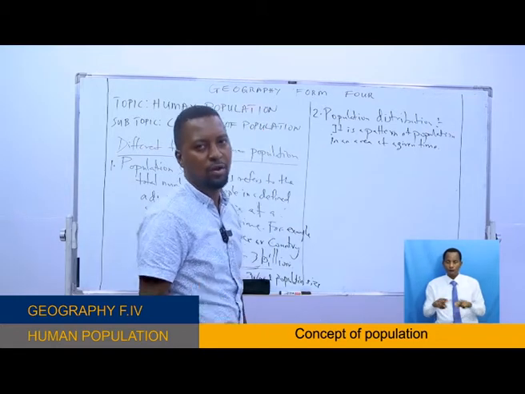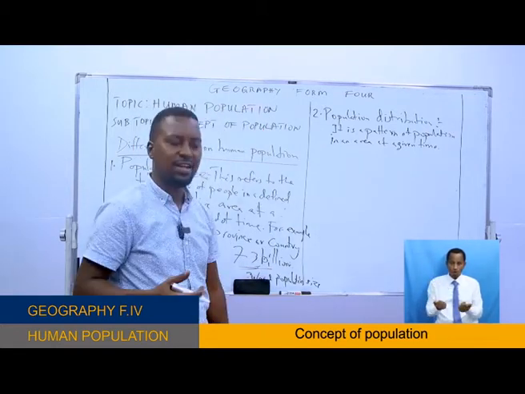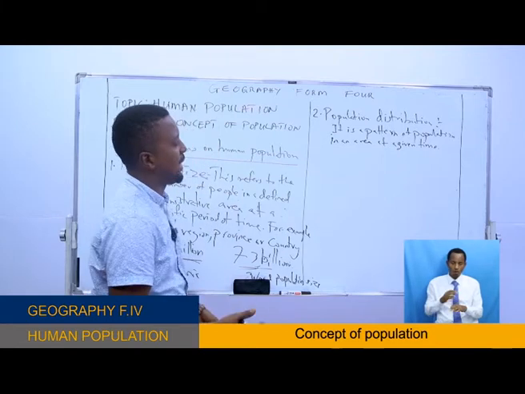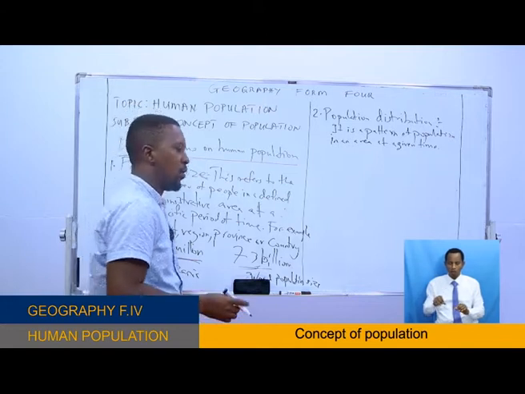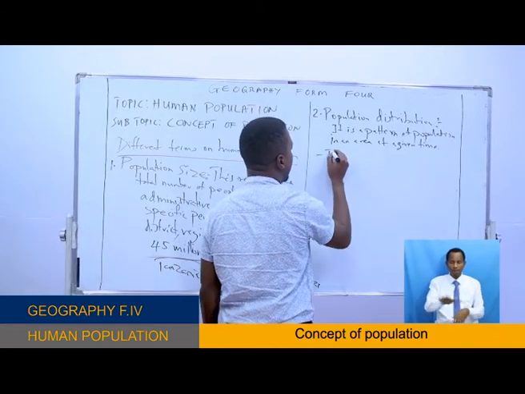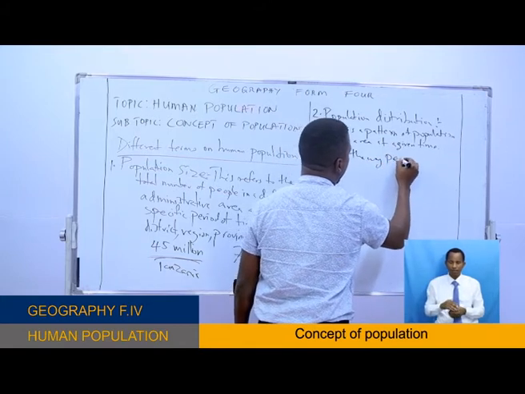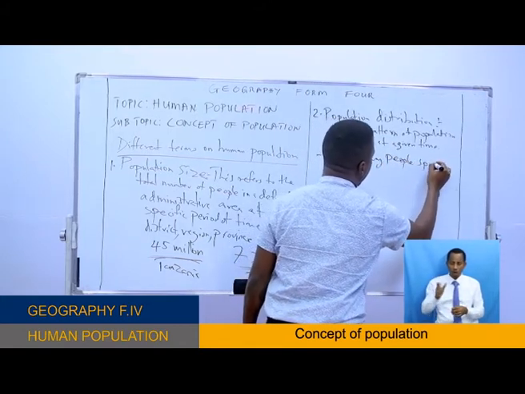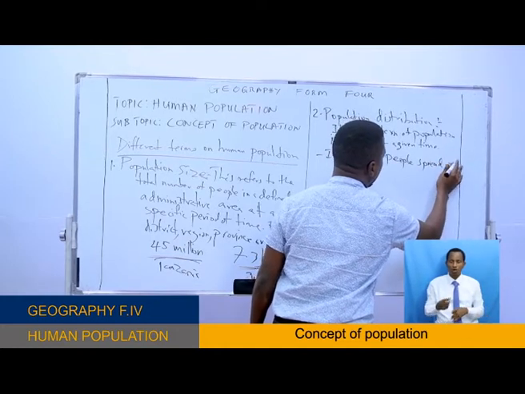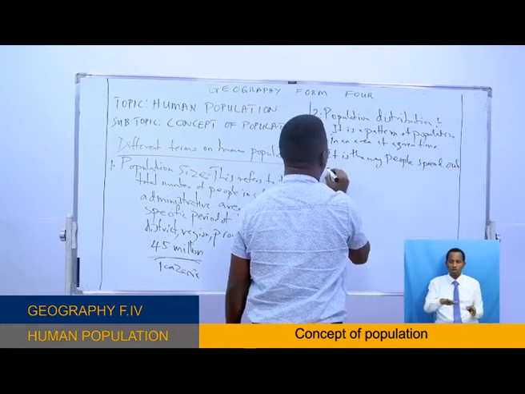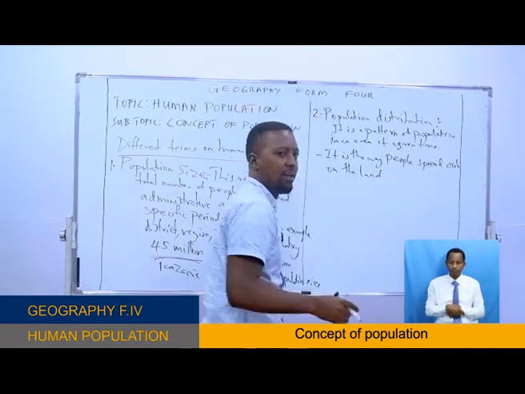Or the other way you can define population distribution: it is the way people spread out on the land, in a certain area.